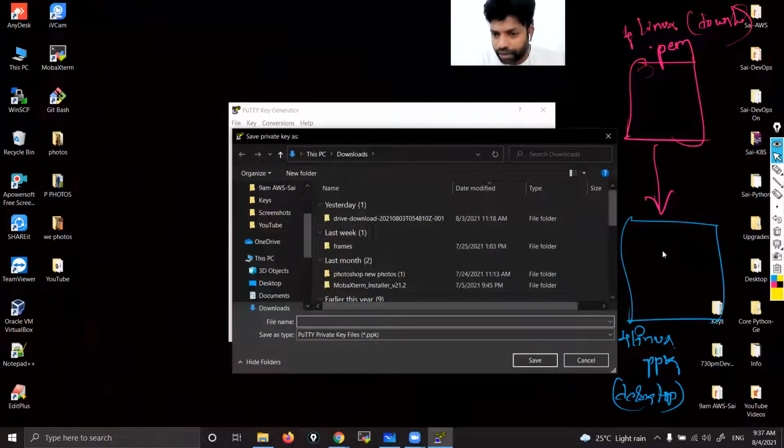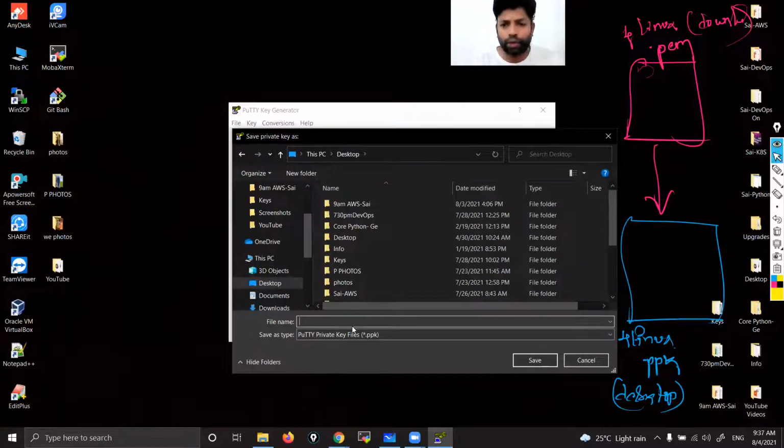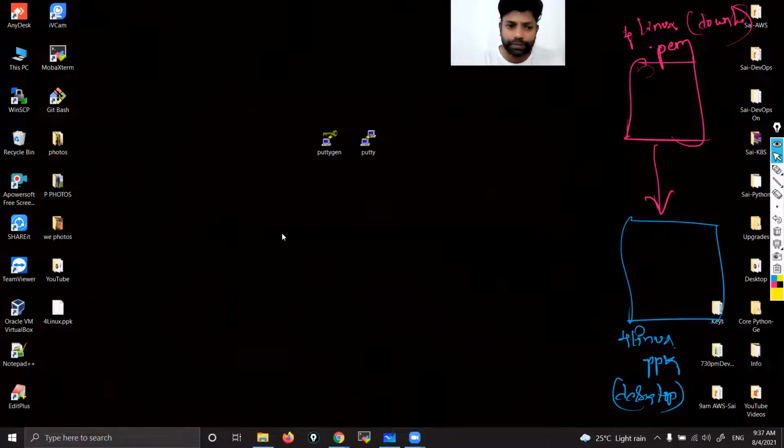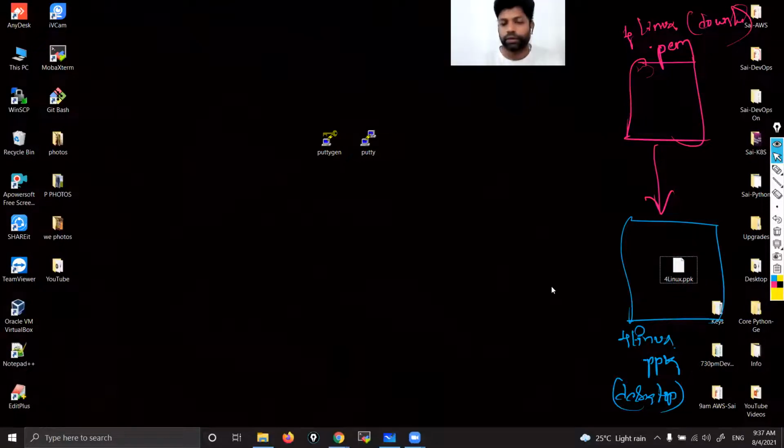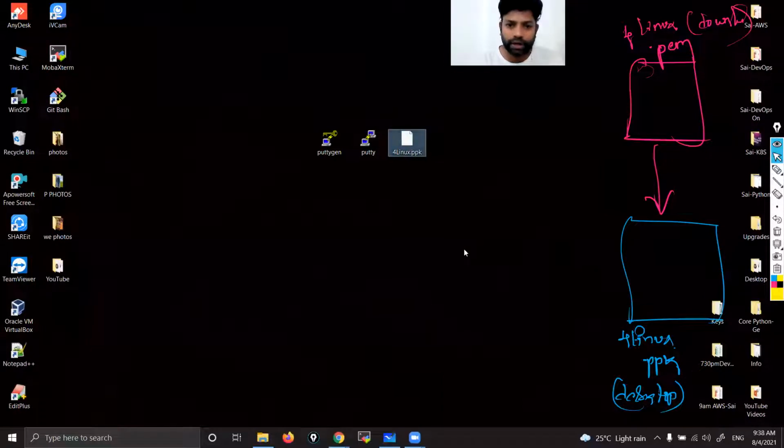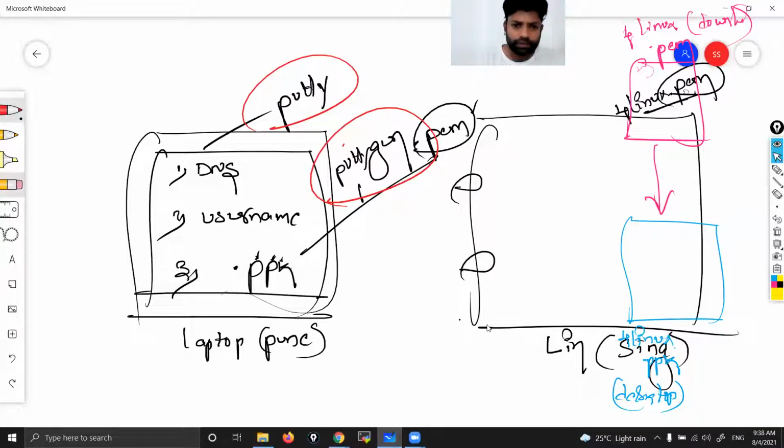Now where do you want to save this file? On my desktop. Go to desktop and give any name that you want. Here I'm giving 4Linux. I'm taking the same name because the formats are different. You can take the same name, no problem. Now click on save and close. Yes, you can see this is 4Linux.ppk. So we have converted PEM to PPK successfully. Got it? Fine.